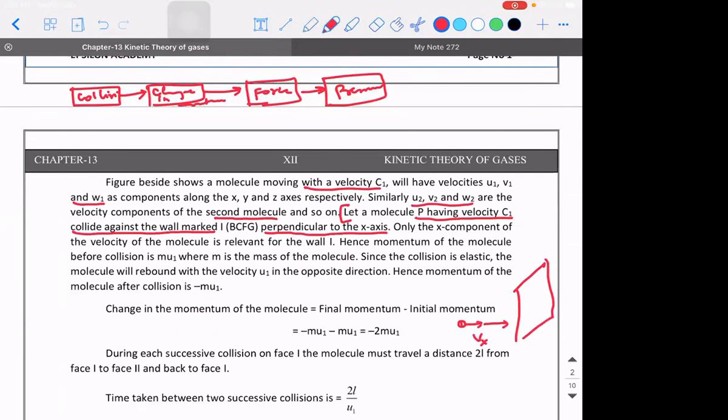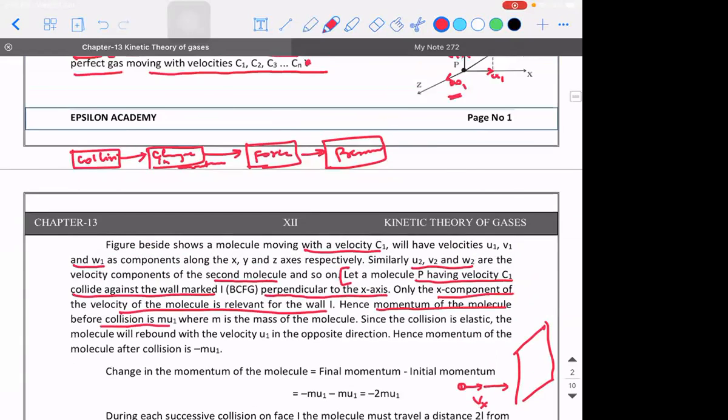The x component of the velocity after hitting the wall is going to change. So the momentum of the molecule before collision is mu1, where u1 is the velocity in the x direction. Remember, okay?